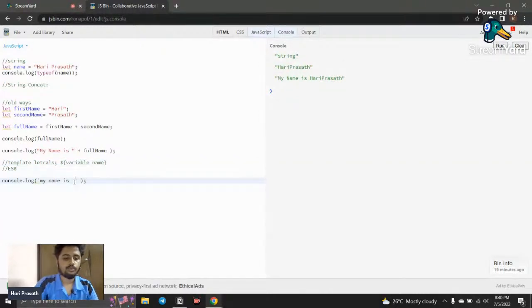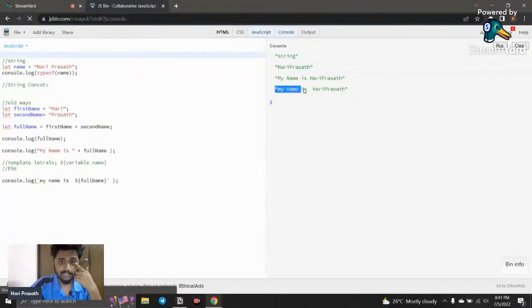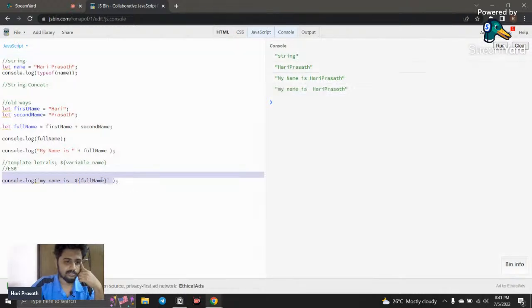So how can we do that? We don't do this plus and all those things. We just call the $ sign and we open the curly braces, and everything happens inside the backticks only. So I just call this full name, copy this and paste inside this. Now I just refresh here, and here you can see my name is Hari Prasad. This works because of the backticks.